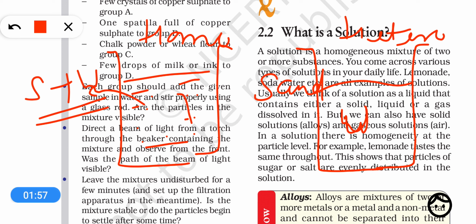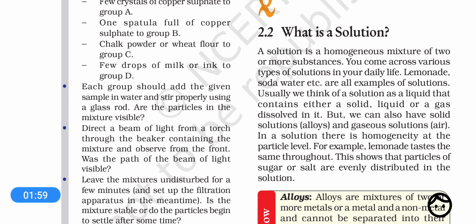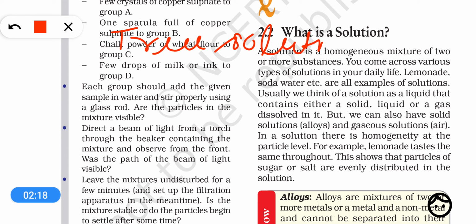So dear students, now we are going to discuss another categorization of mixtures into three different types, and the three different types of mixtures are the true solution, which is also simply called solution.